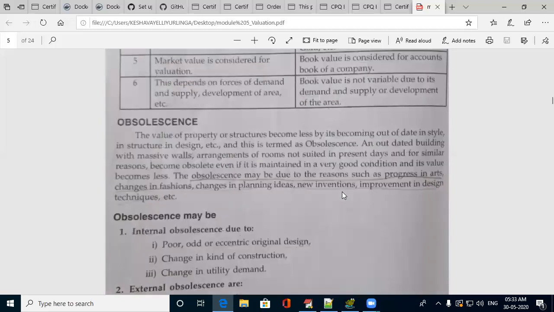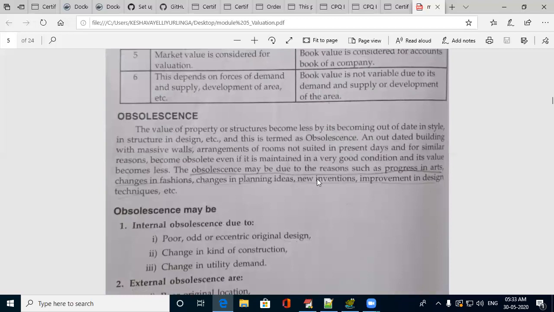Next is obsolescence. That is outdated fashion. Due to changes in fashion and ideas year to year, a building or anything will get outdated. Obsolescence is nothing but outdating due to changes in art, fashion, etc. It is not like the time of construction, or that it was constructed many years back.